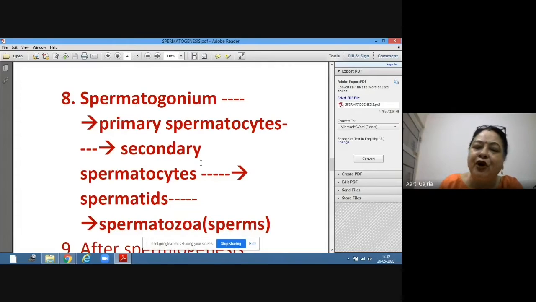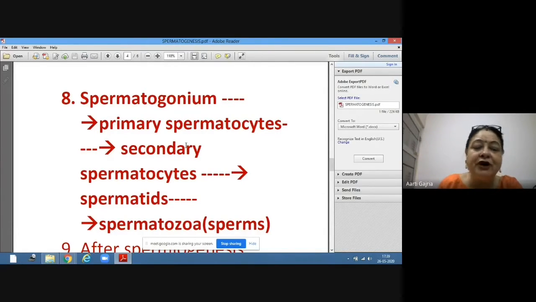Ploidy is haploid. They have 23 chromosomes, which is half the number of chromosomes, because they are formed by meiosis cell division, which these primary spermatocytes have undergone. Now, these secondary spermatocytes will undergo second meiosis cell division, which is the same as mitosis.